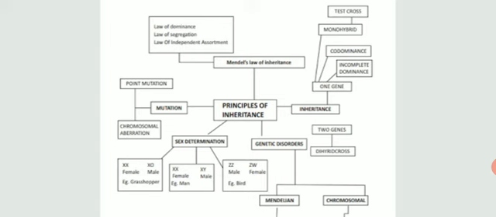After his studies, few other scientists also put forward their own concepts, and they have shown some of the features that were deviating from dominance, segregation, and independent assortment.